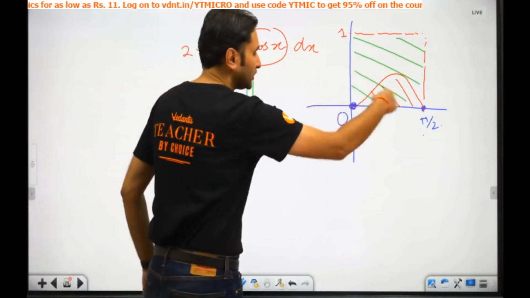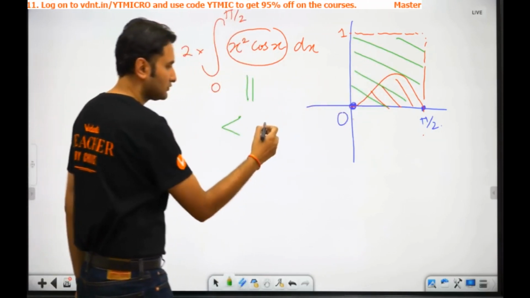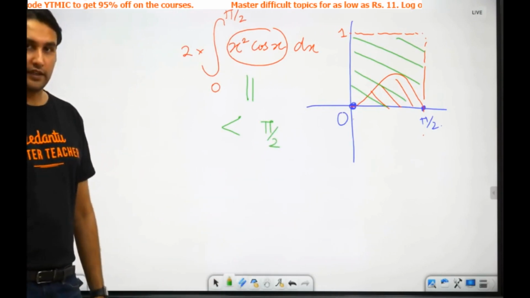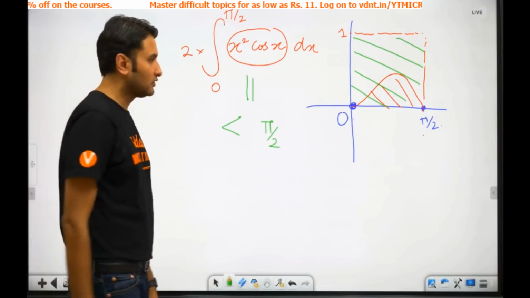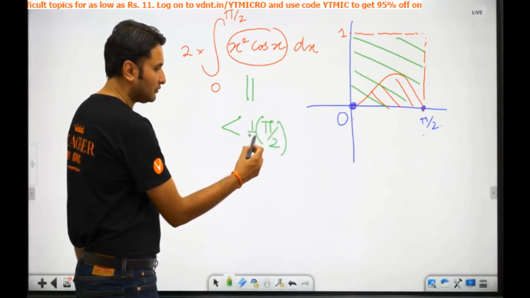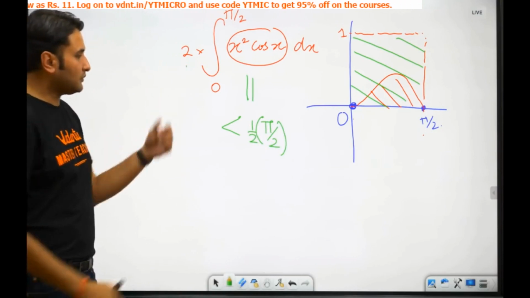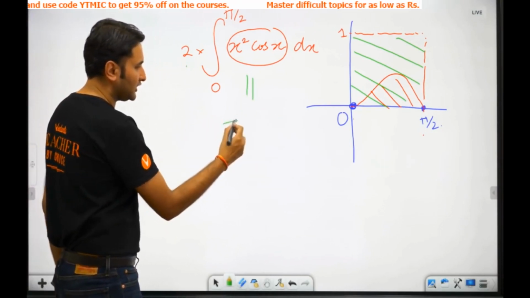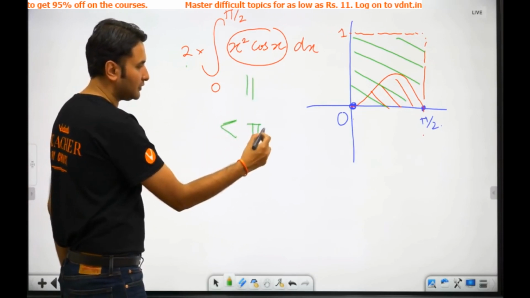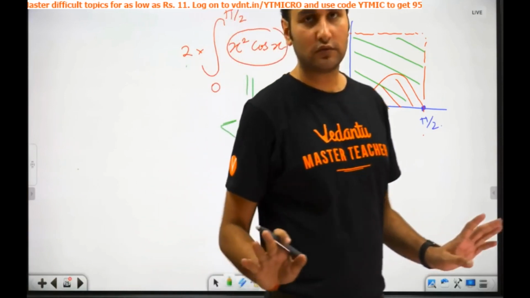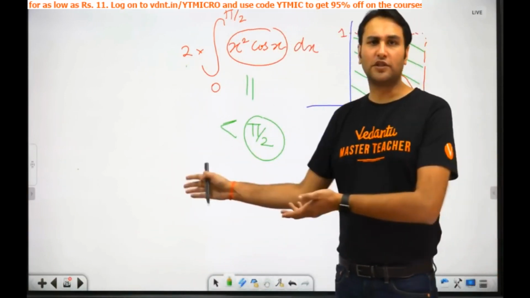What is the area of the total rectangle? It is pi by 2, right? It is pi by 2, and half of it is the area of the triangle, and there is a 2 times. So actually my answer says that the area, the answer that will come, will definitely be less than pi by 2. Definitely less than pi by 2. Check the options.